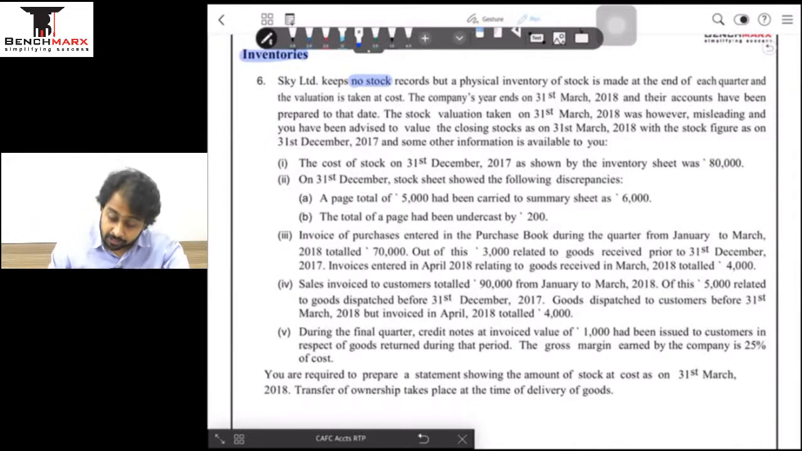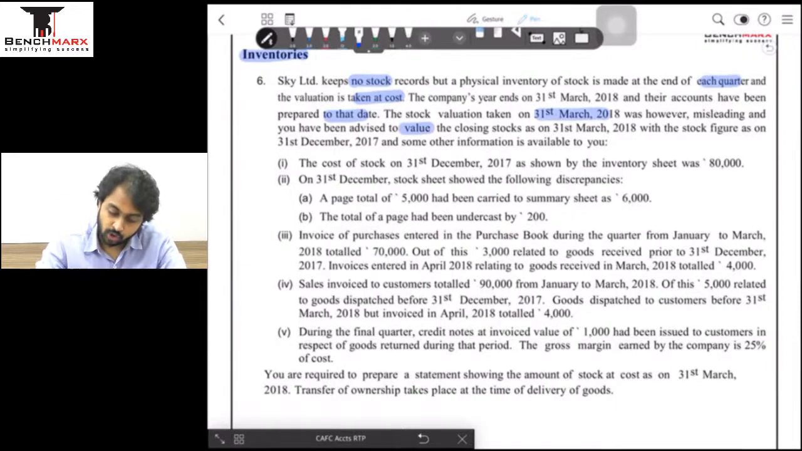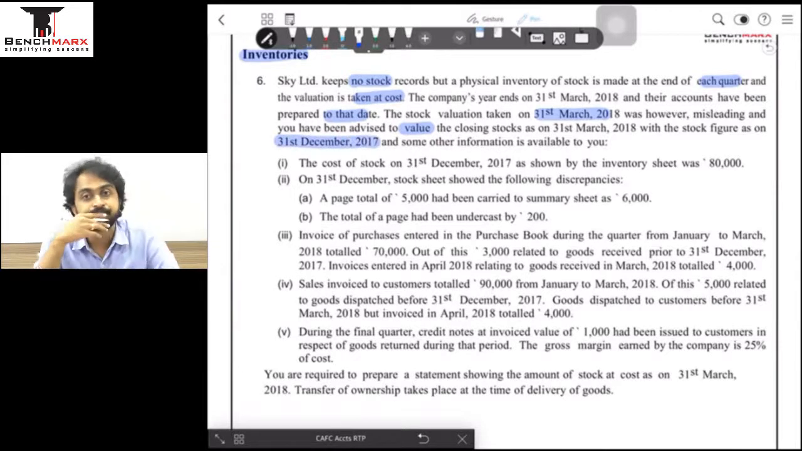आगे बढ़ेंगे. The company's year end is 31st March 18. ठीक है, and their accounts have been prepared to that date. Very good. ठीक है, आगे बढ़ेंगे. The stock valuation on 31st March 18 was however misleading. ठीक है, and you have been advised to value the stock on 31st March 18 with the stock figure as on 31st December 17. Now this is something new.